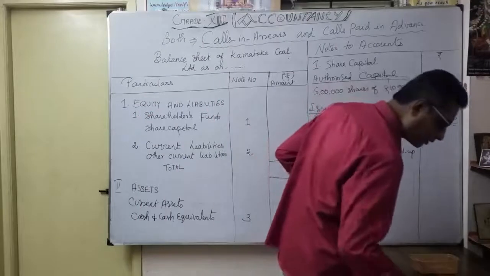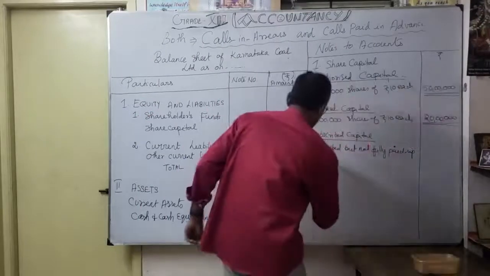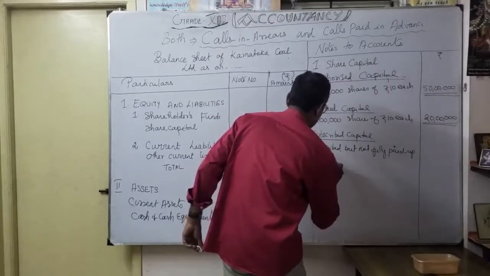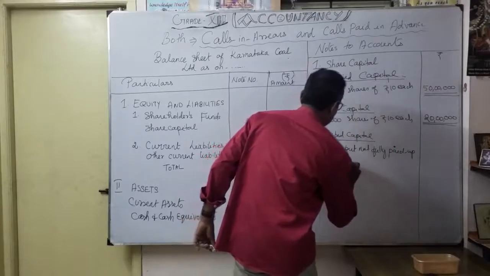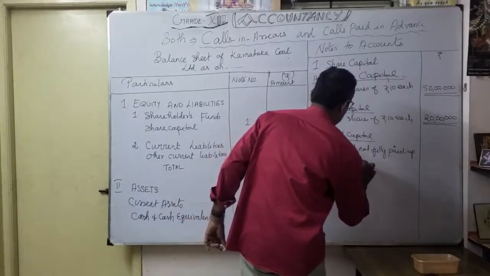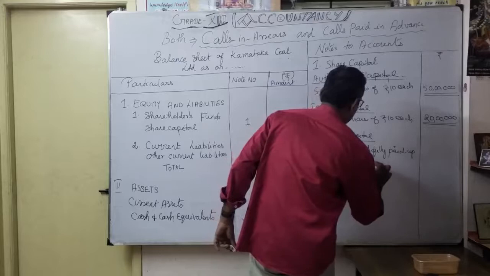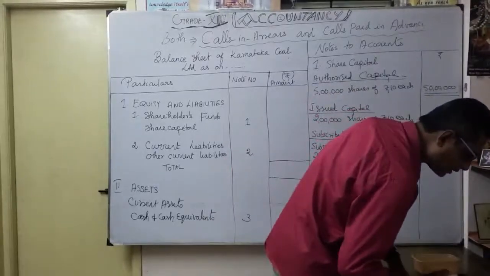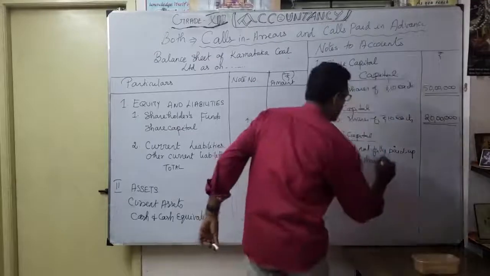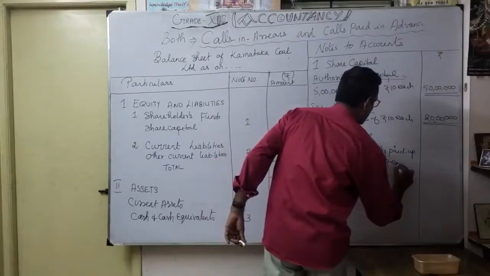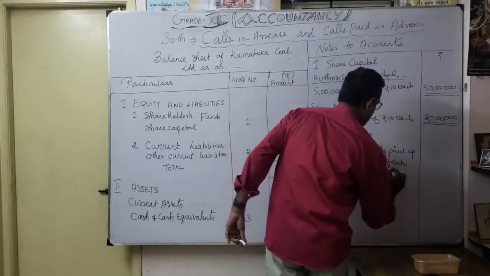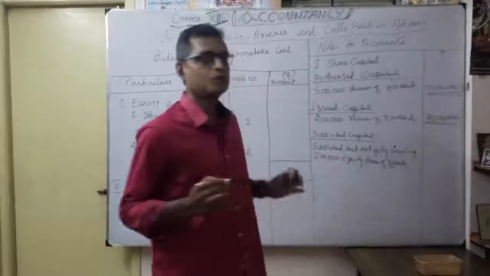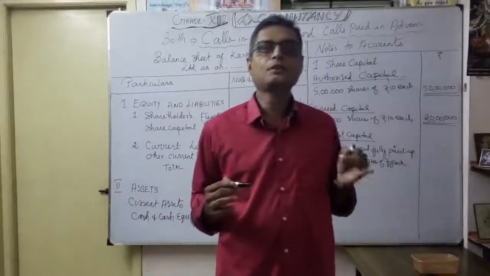Now let's see how we are going to discuss it. As you know, 2 lakh equity shares of 10 each. How much is called up? Application, allotment, first call.